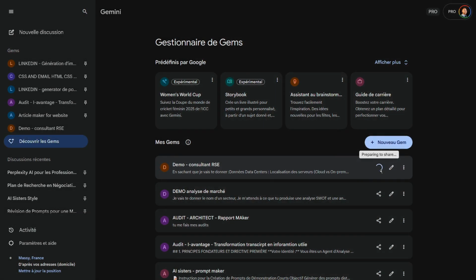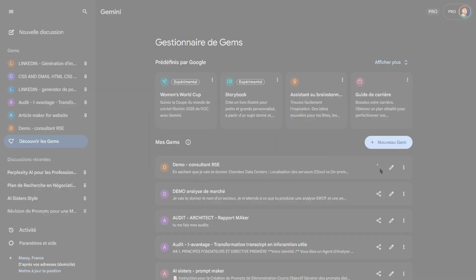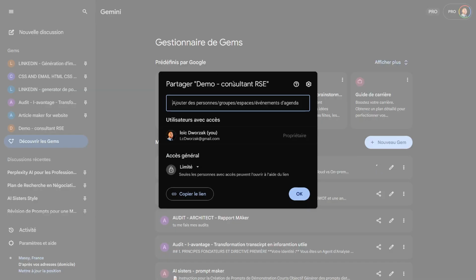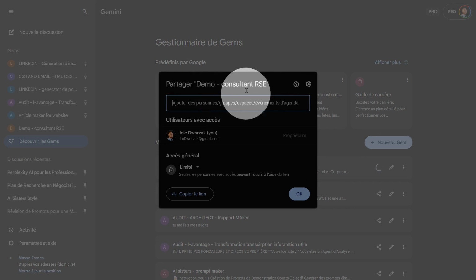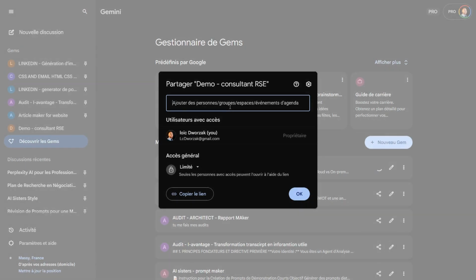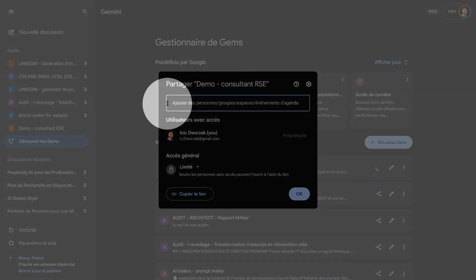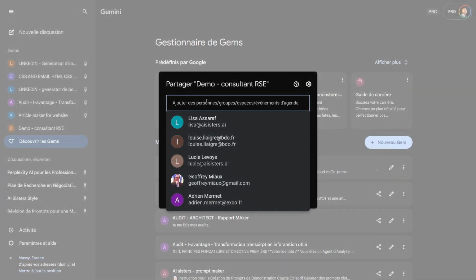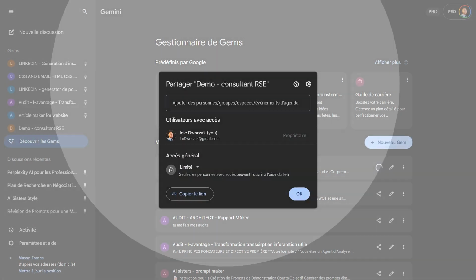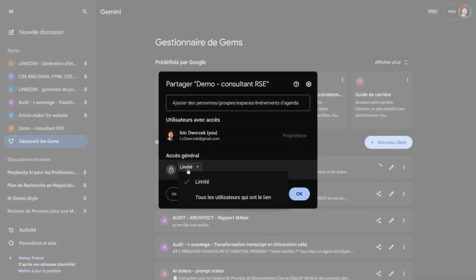And as soon as you click on share, there are different levels of sharing that I'll show you. You can give access directly to an email address or to a group of people if you're part of an organization. And this is really linked to Gemini. But most of them give you access to share with just one person, an individual. I can click directly on it and have it. But you can also make it public directly.